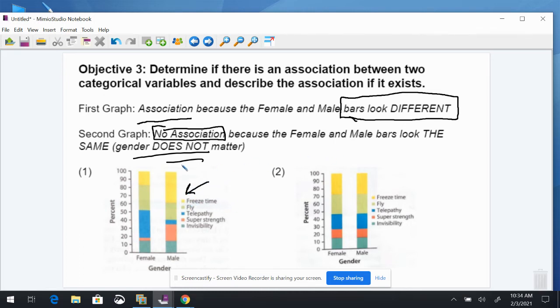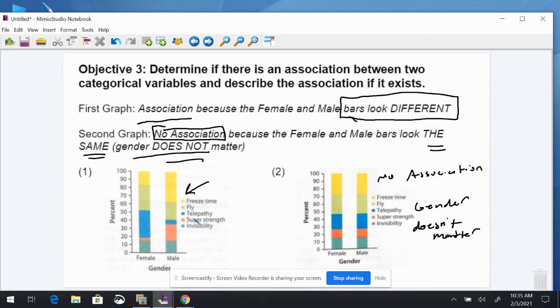If the bars look the same, we say there's no association, which implies that gender doesn't matter. Whether you're male or female, the same number wanted to freeze time and the same number wished they could fly. Whereas we can clearly see there is an association between gender and what people choose in the first graph.